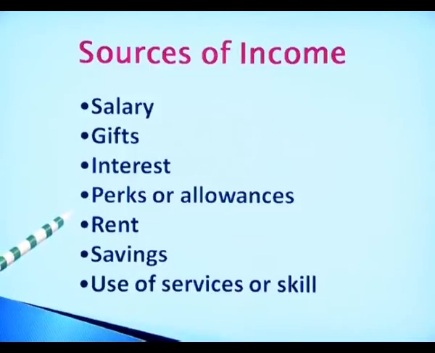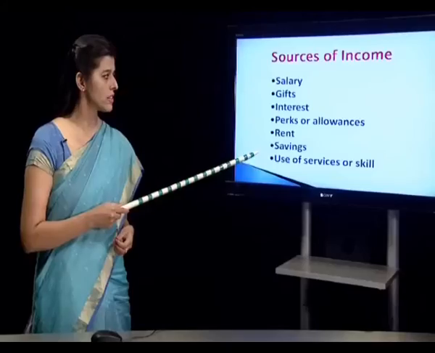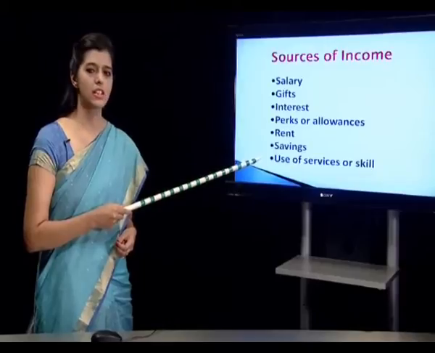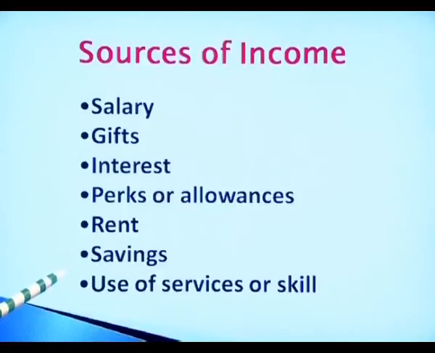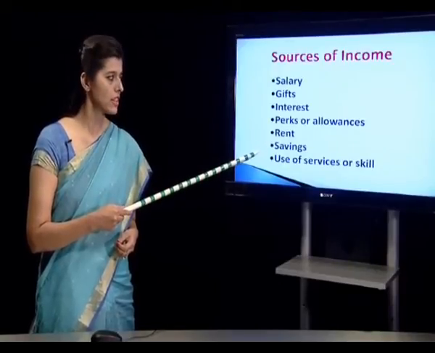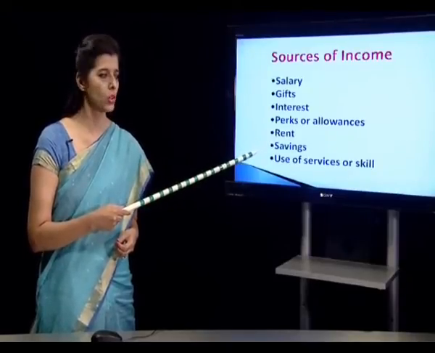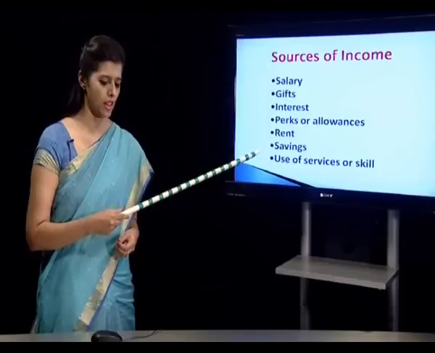Rent received from a house, savings, the money which we have saved, use of services or skill. When I have a certain skill in a family, maybe of cooking, stitching clothes or teaching students in the form of taking tuitions, those services or skills are going to add up to my income. So that is also a source of income.